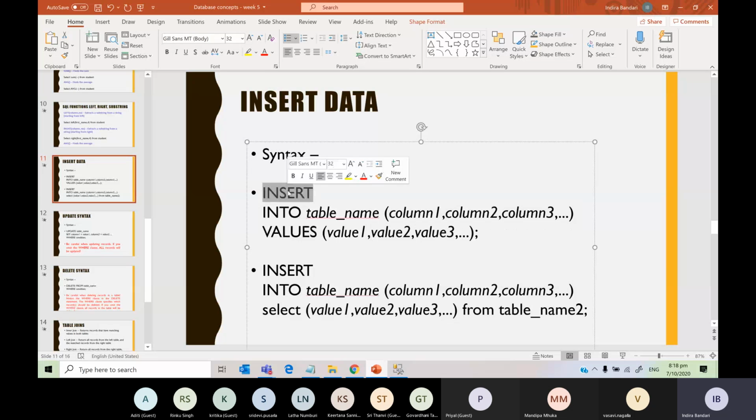Insert into, you have to give the table name, followed by either the column names, or give the values in the same order in which the columns appear. You can just remove this also and then give.